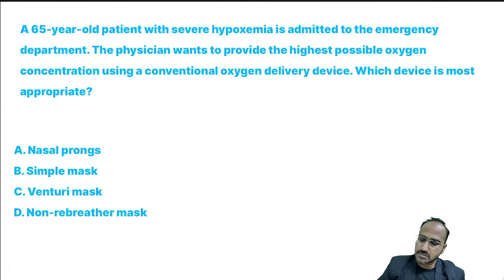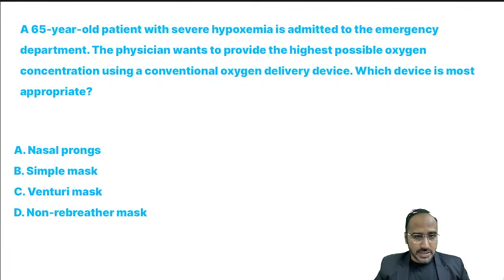Next. A 65-year-old patient with severe hypoxemia is admitted to the emergency department. The physician wants to deliver the highest possible oxygen concentration using a conventional oxygen delivery device. Which device is most appropriate? Come on guys, what's the answer for this? Nasal prongs, simple face mask, venturi mask, or non-rebreathing? Come on, what's the answer for this?